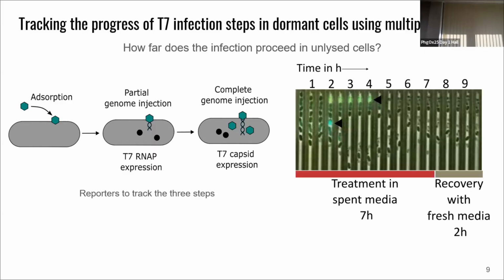And in this kymograph, you see that some cells just before lysis light up blue, indicating successful T7 RNAP expression, and some cells also light up yellow, indicating successful T7 capsid expression. And next, we aim to quantify the expression of these reporters and correlate how far the infection proceeds in unlysed cells. And I hope to come back and share the updates with you.